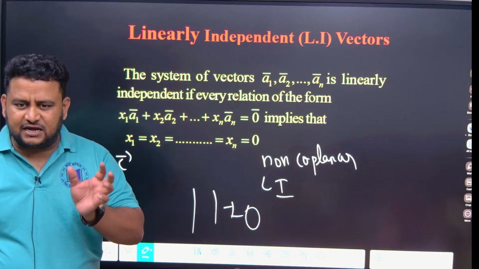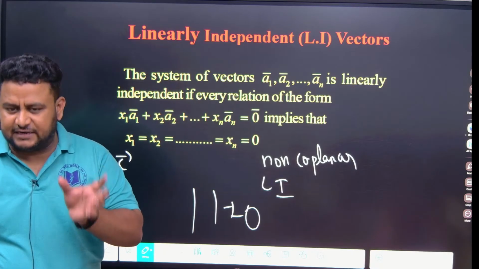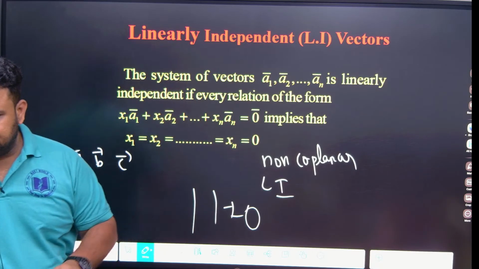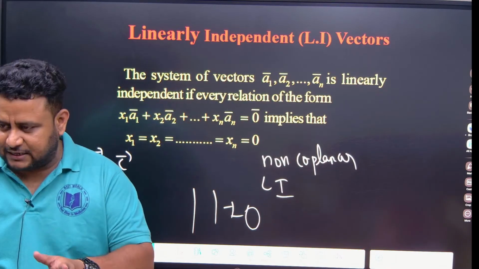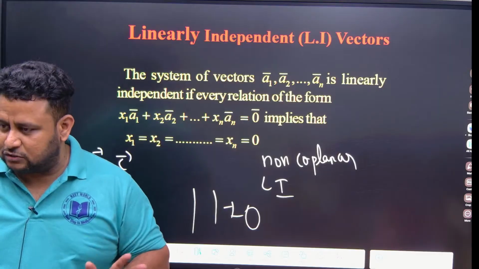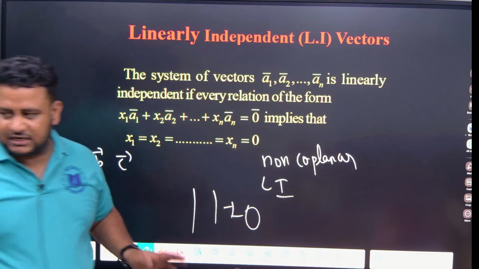So if they are coplanar and linearly dependent, you can write that determinant is equal to 0, but not the other way around. If it is not coplanar, they are not linearly dependent. If they are not dependent, they are independent. Then determinant is not equal to 0. You have to remember this condition. Clear?